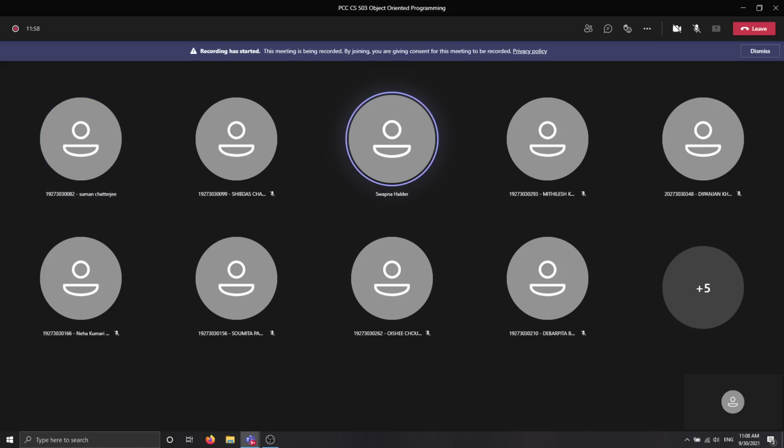Okay, from others? Most of the students, I think, due to electricity and network issues, are not able to join this class. So there is a chance for all of us: if you have any doubt regarding the previous class, you can clear it right now. Someone already asked for constructor. Anyone else have any doubts?